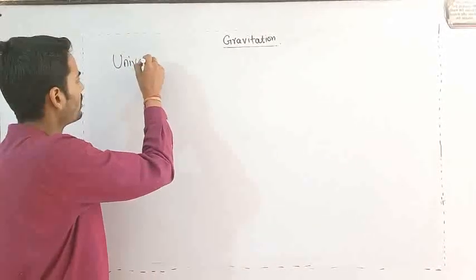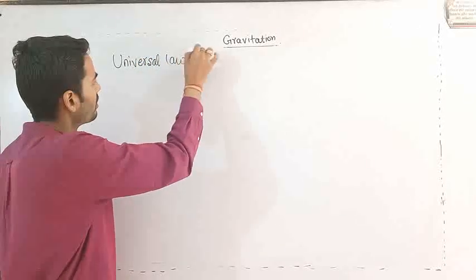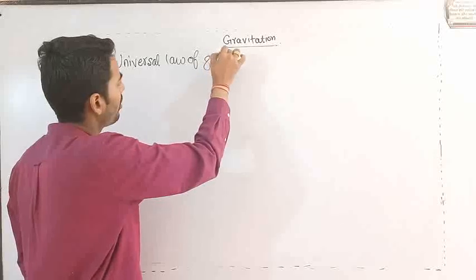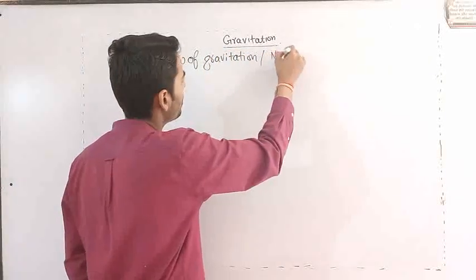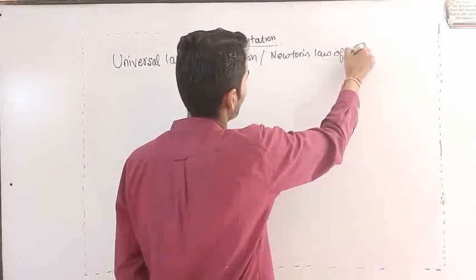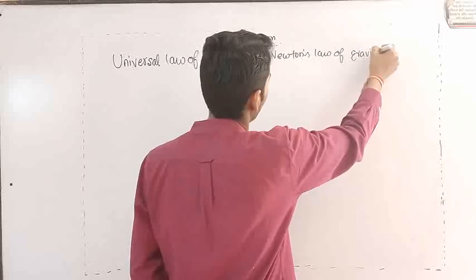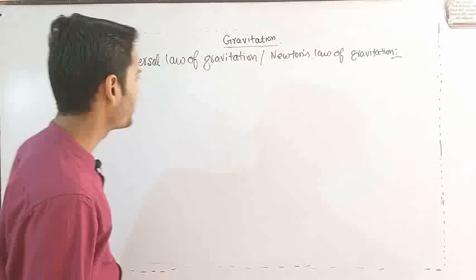Now we will discuss the next topic, that is universal law of gravitation. Its other name is Newton's law of gravitation, which is proposed by Sir Isaac Newton.